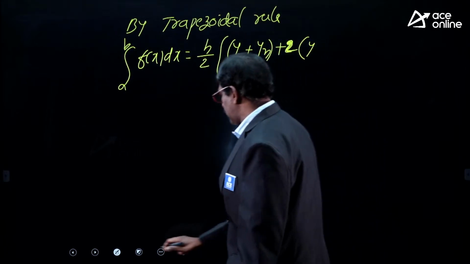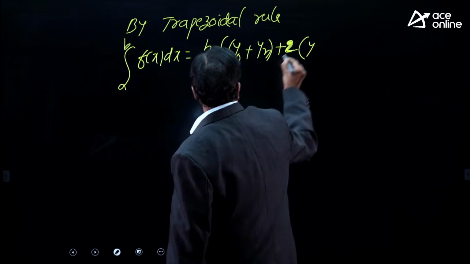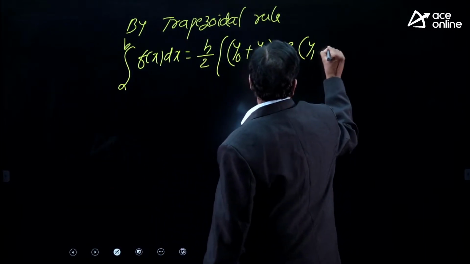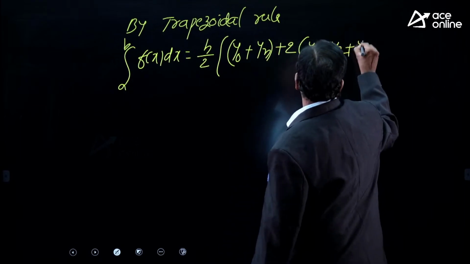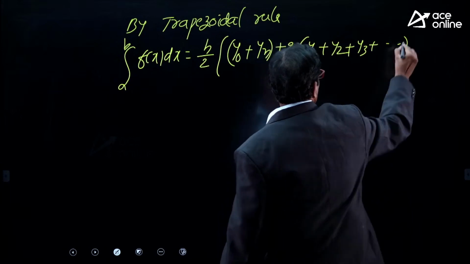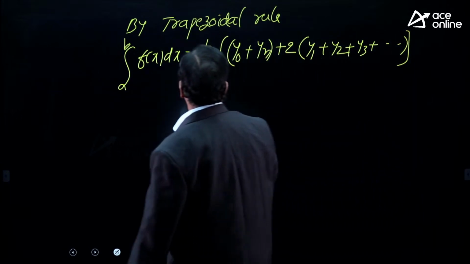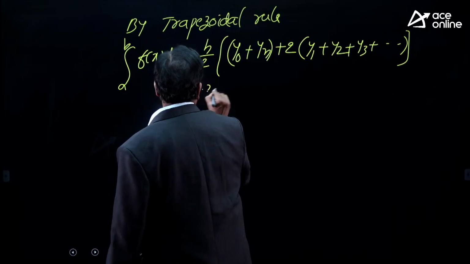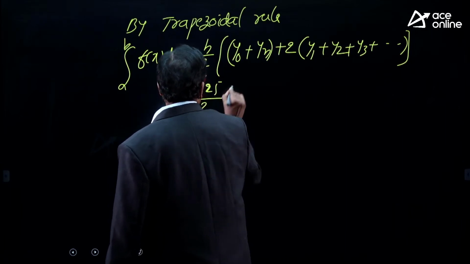Remaining means what are the remaining ordinates? y1 plus y2 plus y3 and so on. How many remain? All we have to write. That is nothing but h. What is h here? 0.25 by 2.